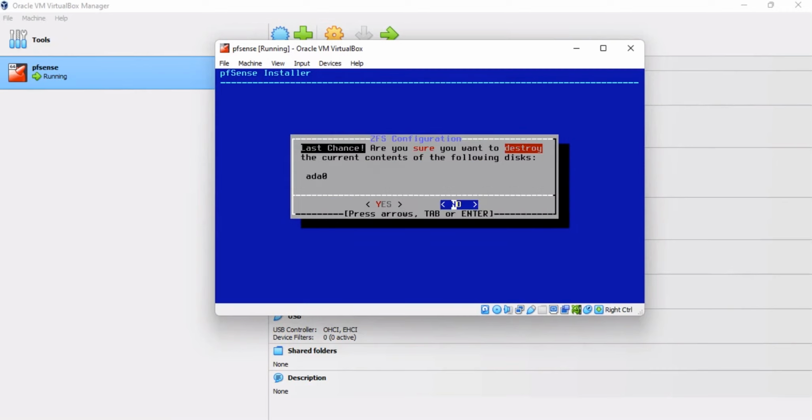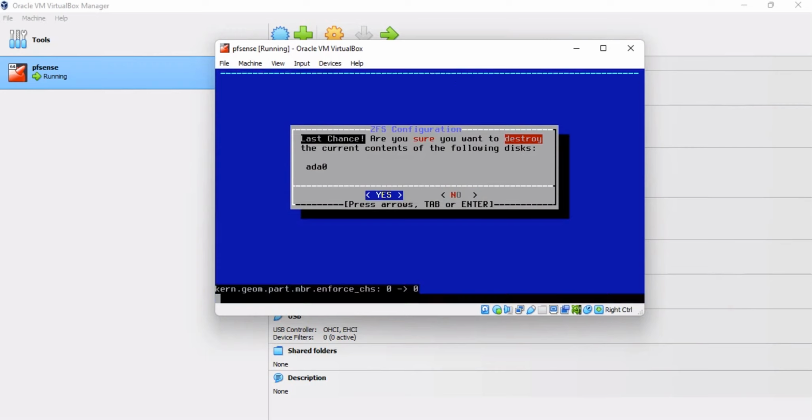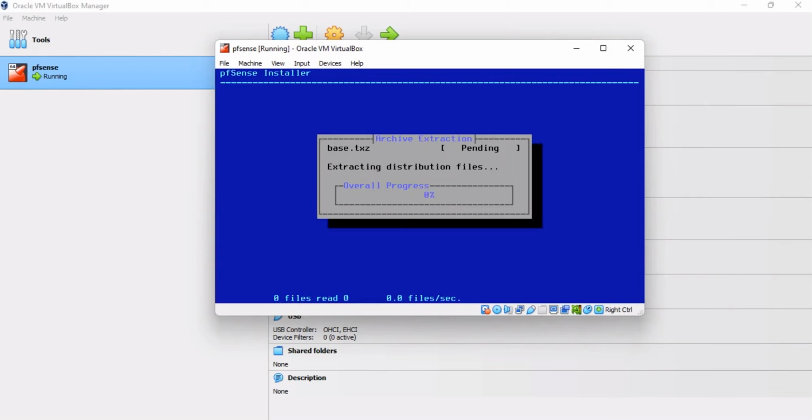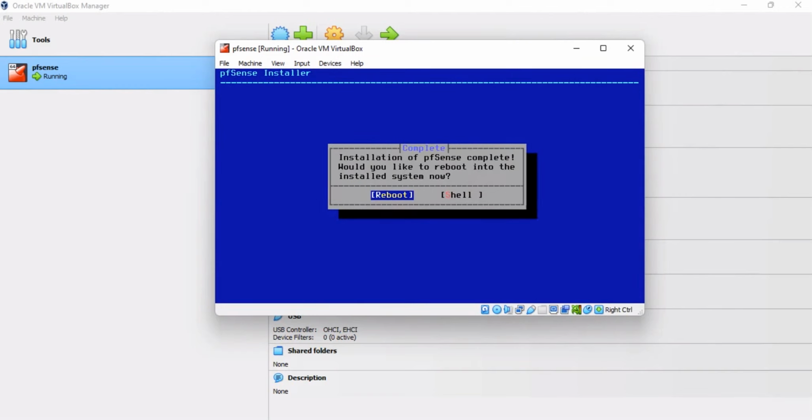Read the warning message that is displayed. Once done, select Yes and press Enter to start the installation. The installation will take approximately 2 to 3 minutes to complete. After the installation completes, press Enter to reboot the VM.